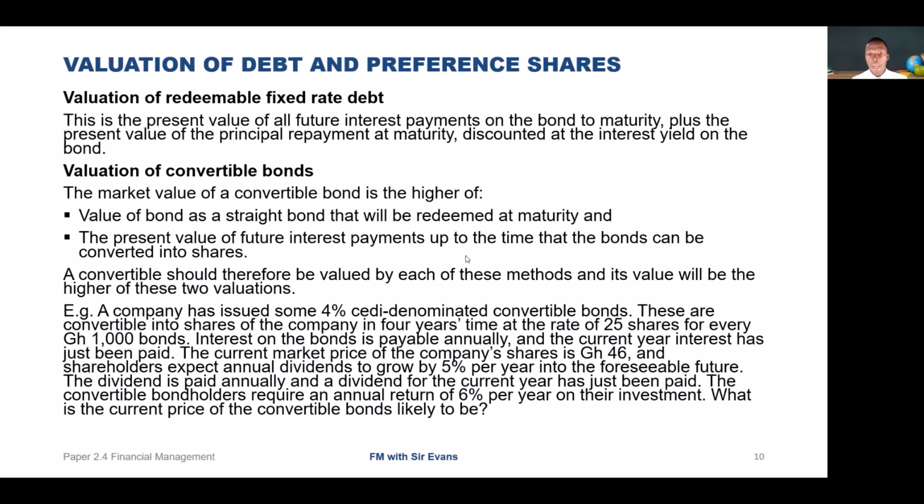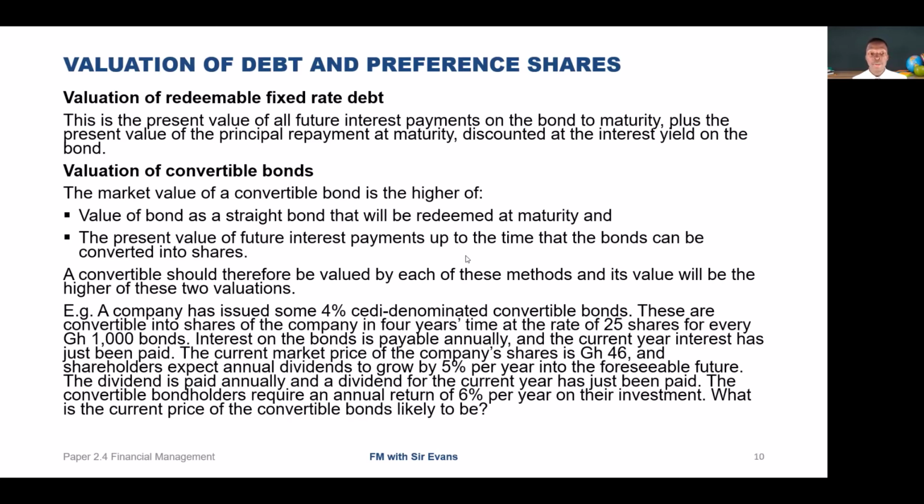So as we are aware, we need to find first the value of the bond as a straight bond to be redeemed at maturity, and the present value of future interest payments where the bond is going to be converted into shares. So the current price of the convertible bond will be the higher of the value of the bond as a straight redeemable bond, redeemable in 4 years' time, and the value of a bond that will be converted into shares in 4 years' time.